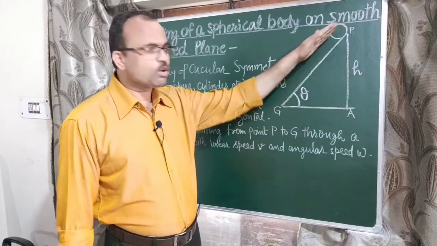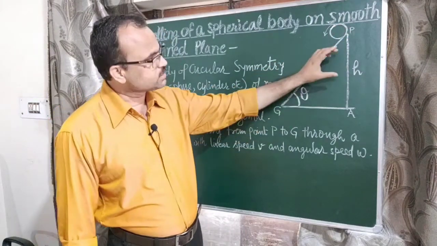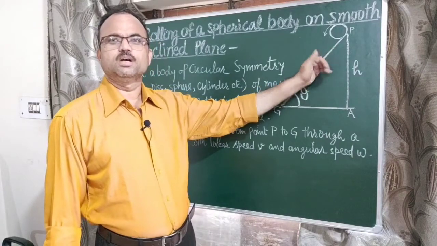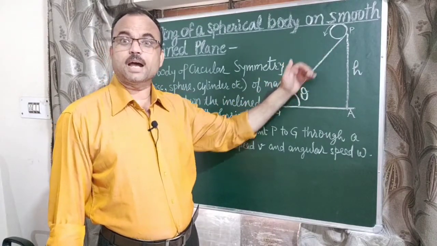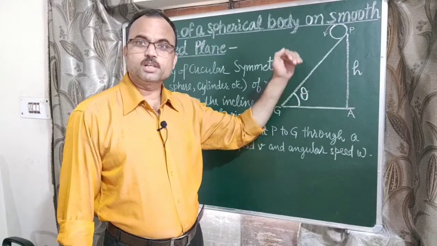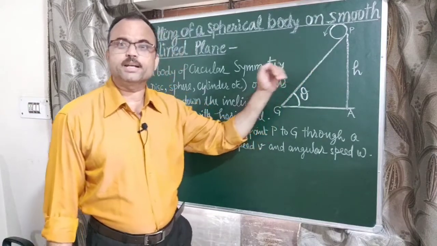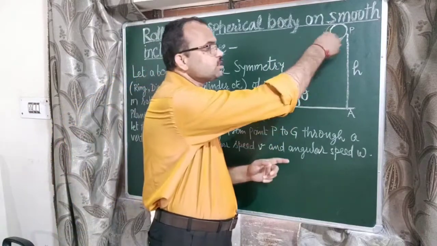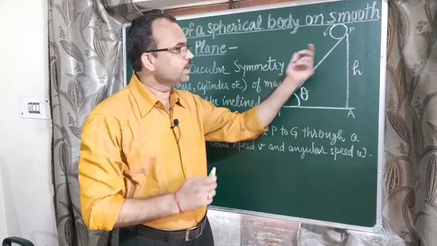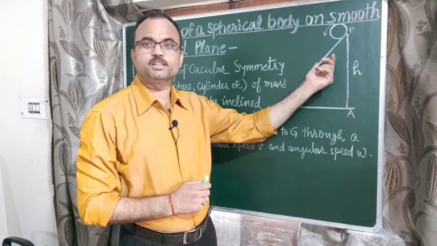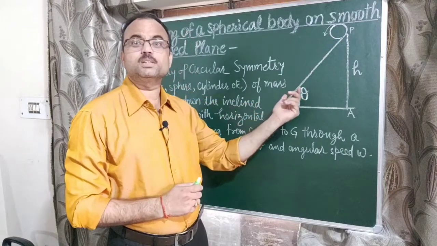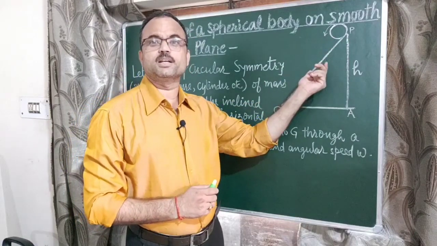So as the body rolls down, potential energy decreases and kinetic energy increases. Listen here, kinetic energy means total kinetic energy. As the body rolls down, it has rotational kinetic energy, and as the body moves down it also has translational kinetic energy.